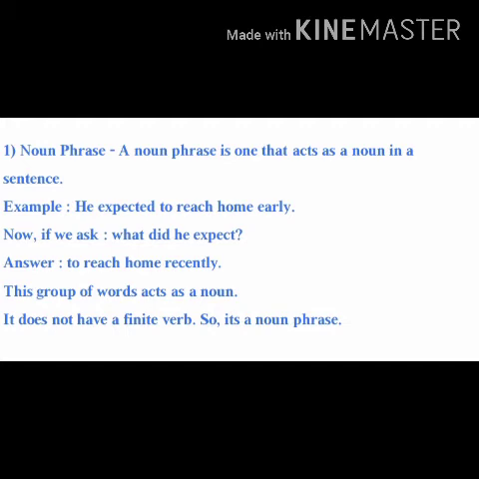If we ask, what did he expect? The answer we get is to reach home early. So you have to remember that this group of words is acting as a noun and it doesn't have a finite verb. So we call it a noun phrase. In short, finite verbs are verbs that change according to tense.